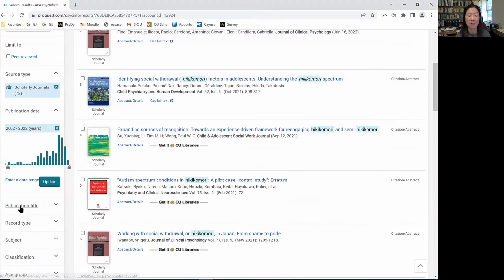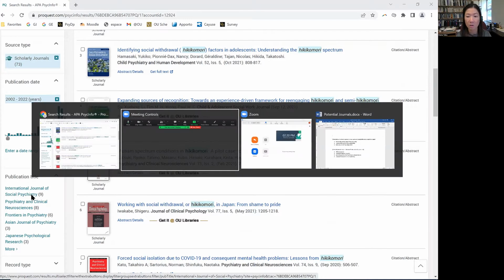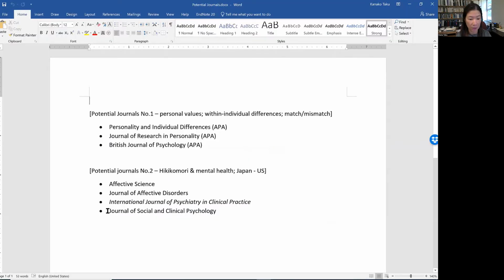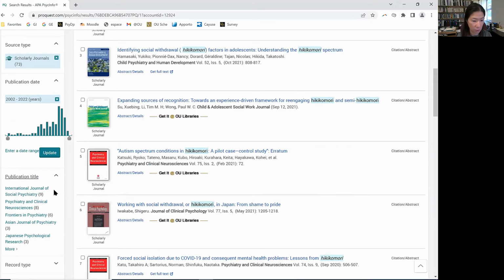And when I check this publication title, I found a couple of journals that often publish articles that use hikikomori. The first one is the International Journal of Social Psychiatry. I did not actually check that; I added International Journal of Psychiatry. So it is close enough, but it is different. Let me check that: International Journal of Social Psychiatry. Oh, I passed it because my background is not psychiatry, it's psychology. So that's why I did not do that.